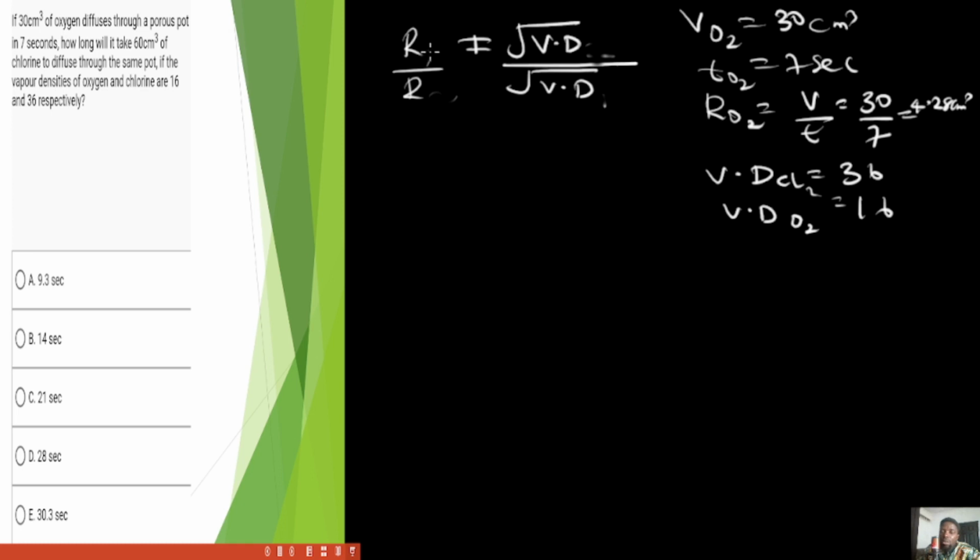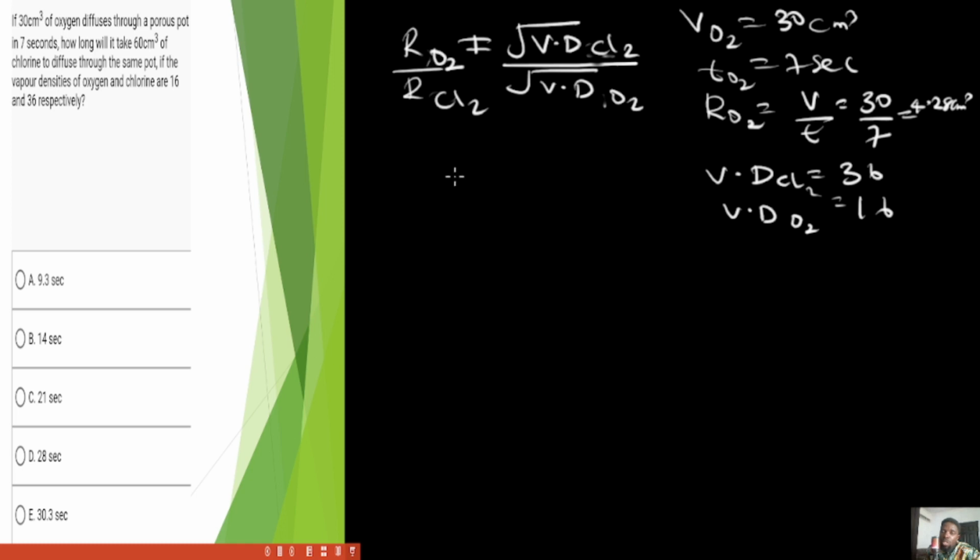So the first R is for oxygen, rate of oxygen divided by the rate of chlorine. We'll now invert it because it's inverse. We'll now have chlorine on the top and oxygen below because we are dealing with rate. Now, why we are using this formula is because the volume is not the same. If it was the same and we are looking for time, then we would use the time direct relation. So let's get to solve.